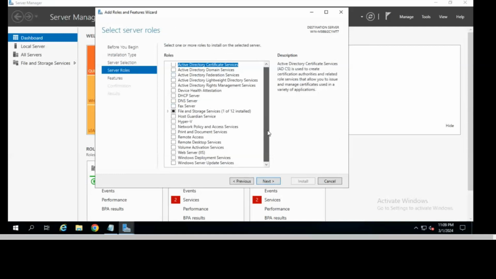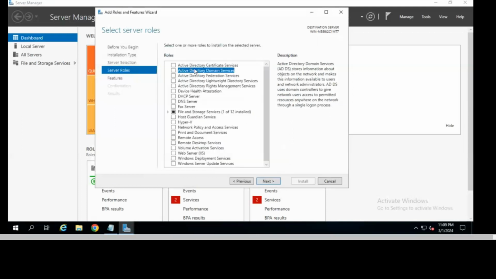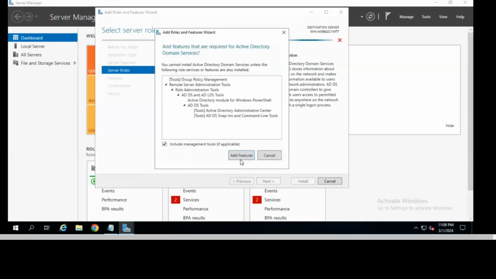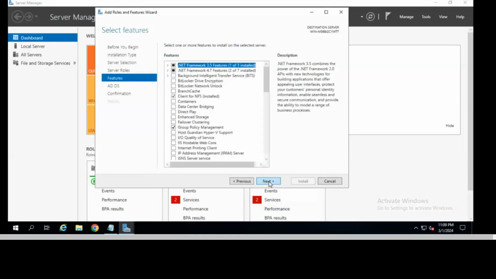This is the roles, right? So all these roles are available in the server operating system. So we have to configure Active Directory Domain Services. You can see here, at second number, we have this Active Directory Domain Services. Click on that. It will show you this option, Add Features. Click on that, right? So now it is selected. Now do next.